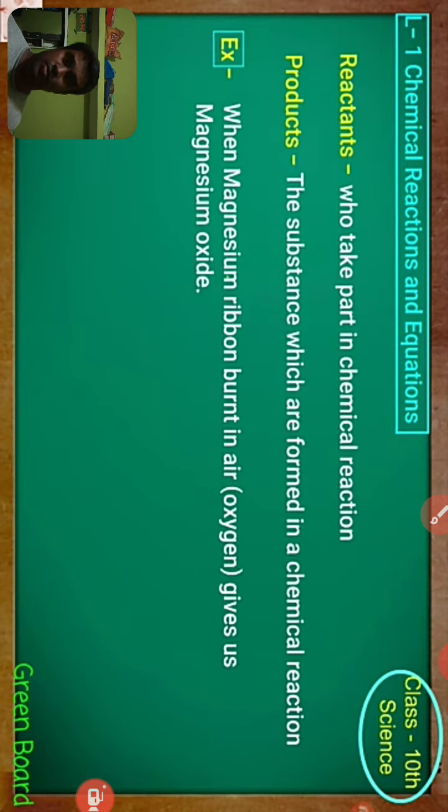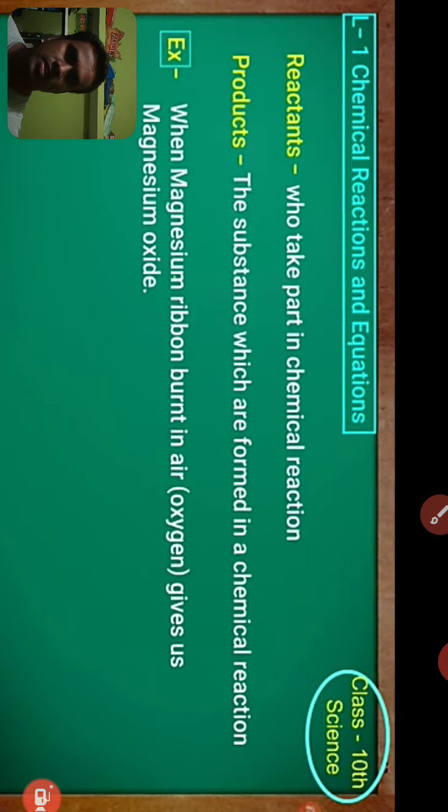For example, when you burn a magnesium ribbon, it burns with a white dazzling flame and leaves white ash. That white ash is nothing but magnesium oxide, right? When magnesium ribbon is burnt in air, it gives magnesium oxide.